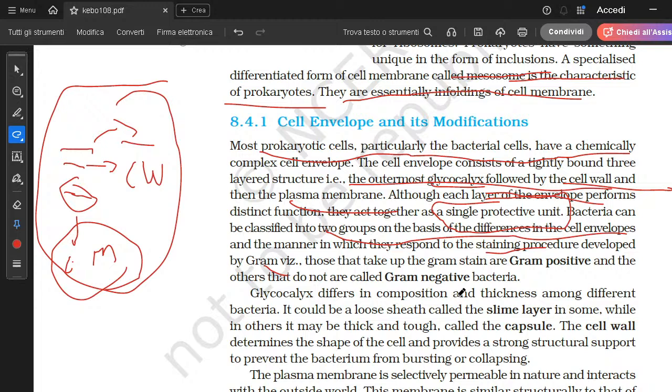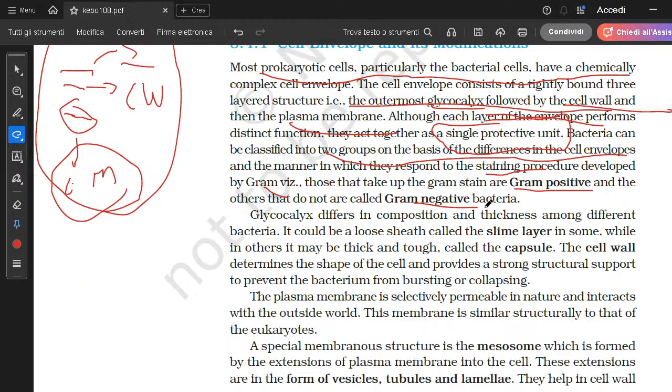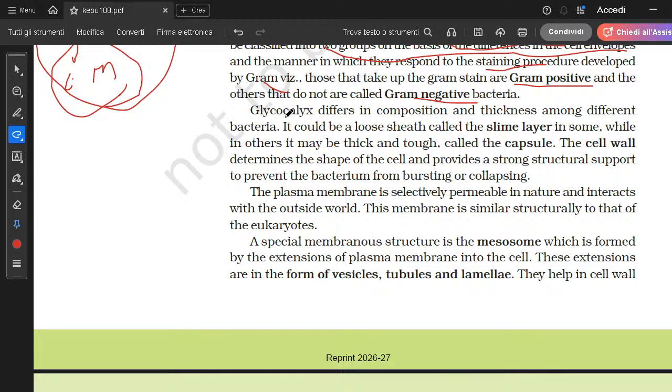In gram staining, they can be described as gram positive and gram negative. When we apply stain, if they take the stain, they are called gram positive, and if they do not take the stain and are washed without stain, they are called gram negative.